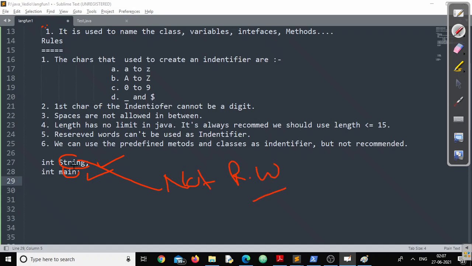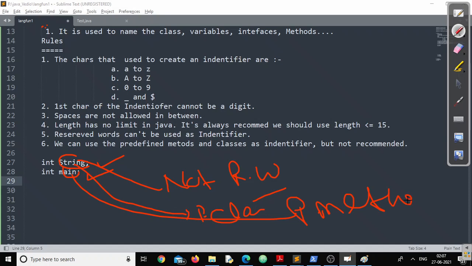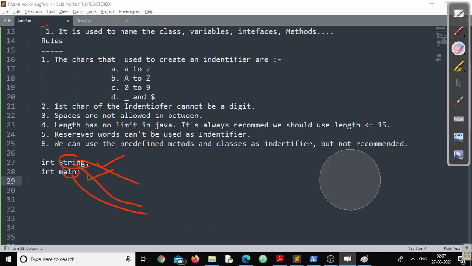One of them is a predefined class, one of them is a predefined method. So remember this point: apart from reserved words, everything can be used as an identifier. No problem at all. But it is recommended you should not use predefined classes or predefined methods as an identifier. But if you are using them, your compiler doesn't have any problem.